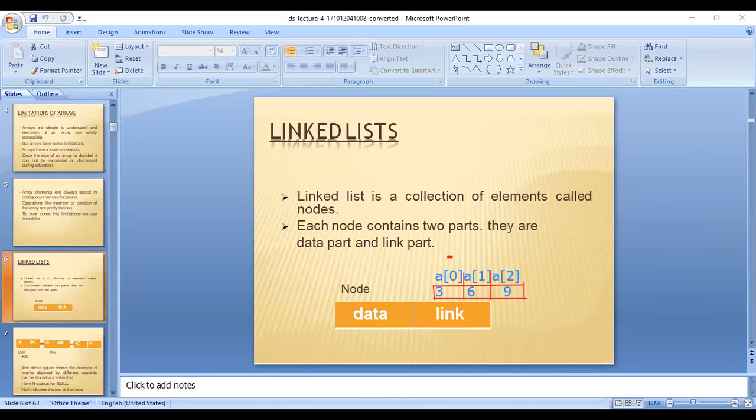So there is an array A of 0, A of 1, A of 2, an array of 3 elements. Some values are stored: in A of 0, 3; in A of 1, 6; in A of 2, 9.